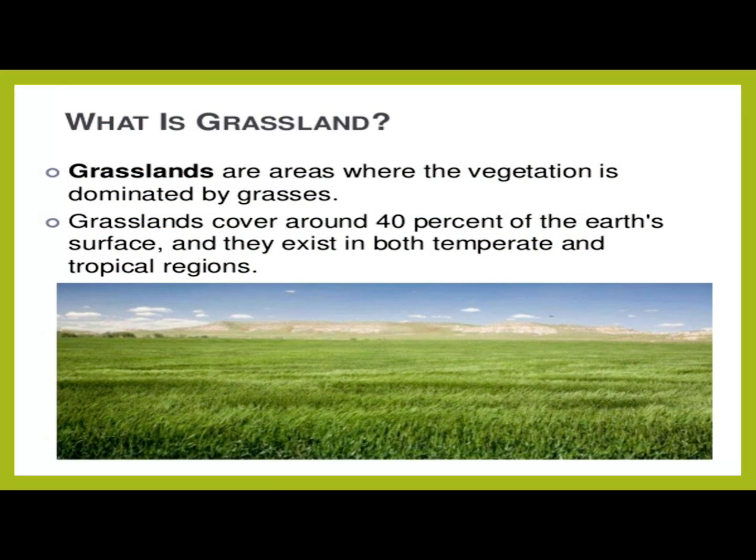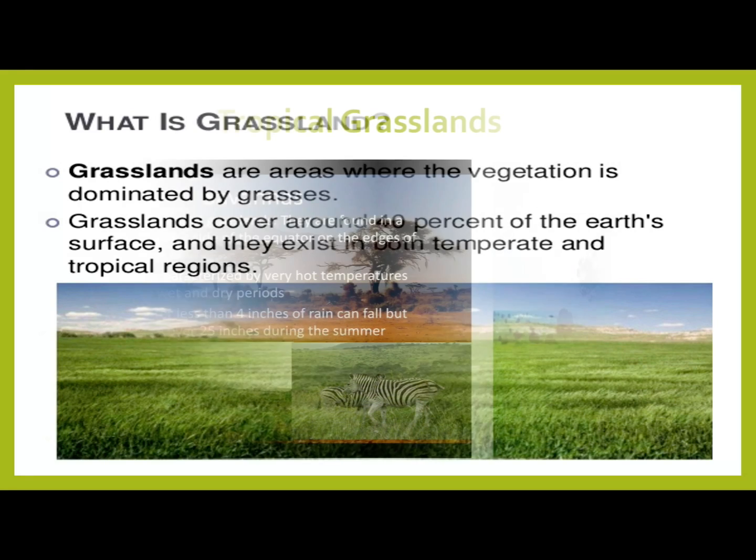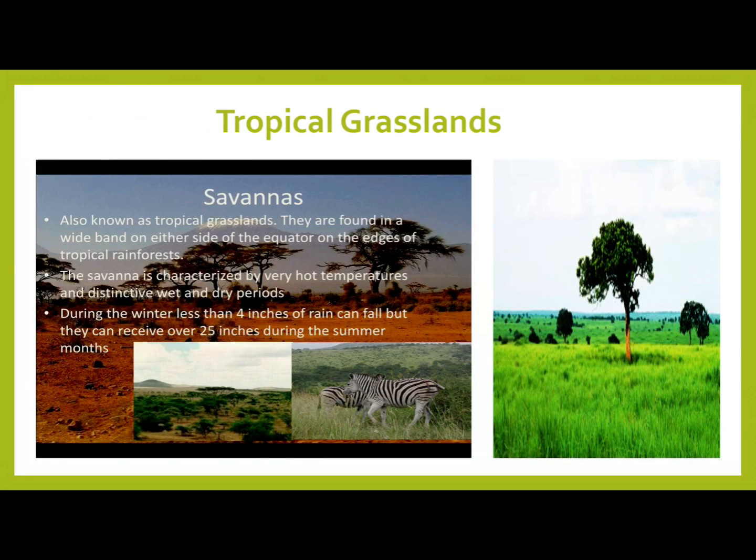Dear students, grasslands are areas where the vegetation is dominated by grasses. Grasslands cover around 40% of the Earth's surface and they exist in both temperate and tropical regions. So let's discuss about tropical grasslands.